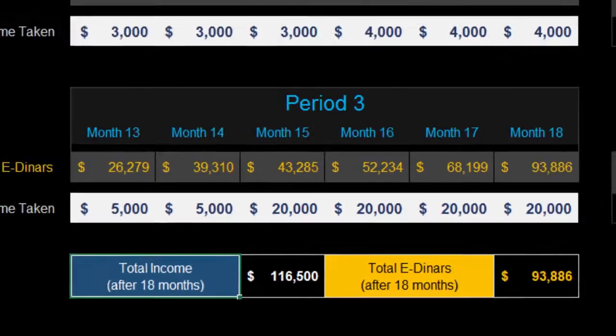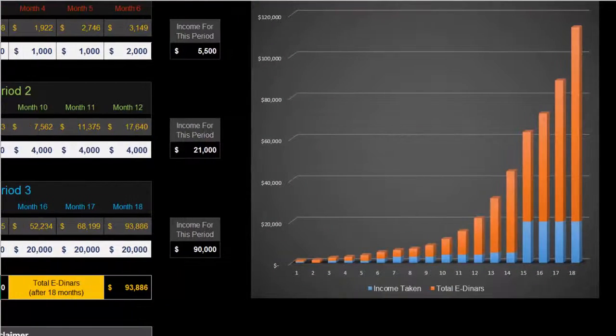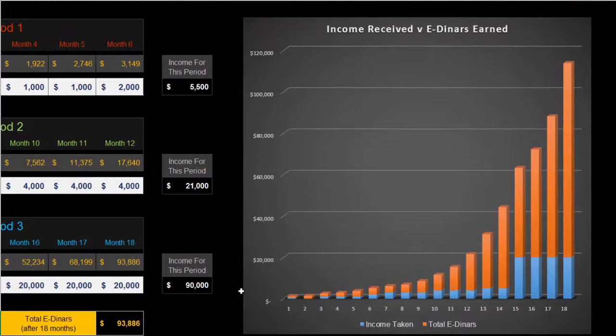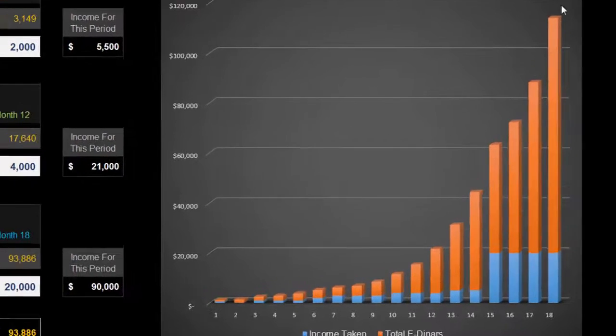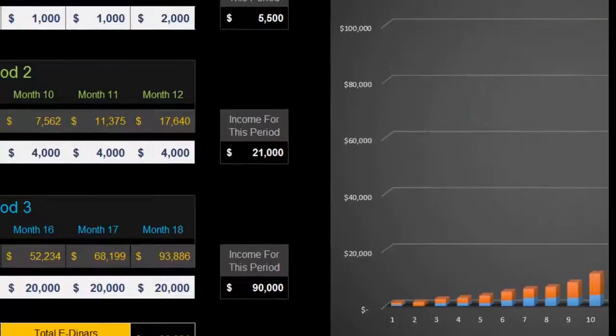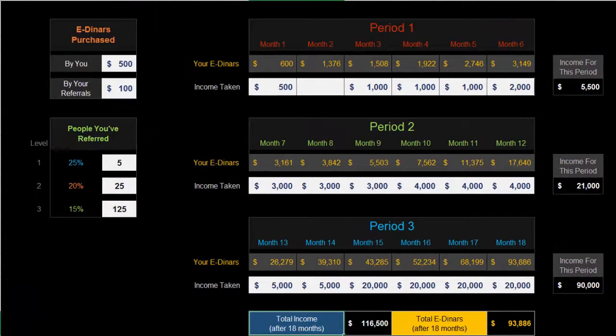And if you were to scroll to the right here, you'll see a graph that highlights the amounts that you've taken out and what you've left. So the blue boxes are the amounts that you've taken out, and the orange boxes are the E-Dinars that you've left compounding. So it's just a visual representation of what you've got. As I said, it's just an example. This isn't exactly how it works, and this is assuming you're not bringing anybody else in.